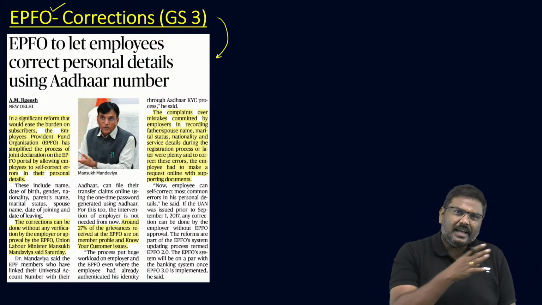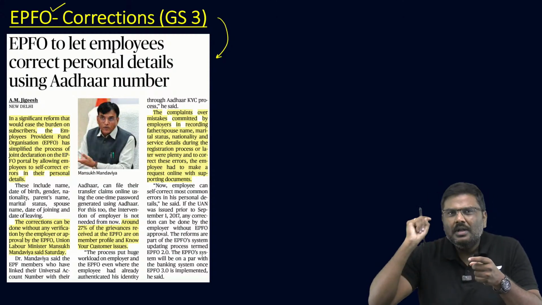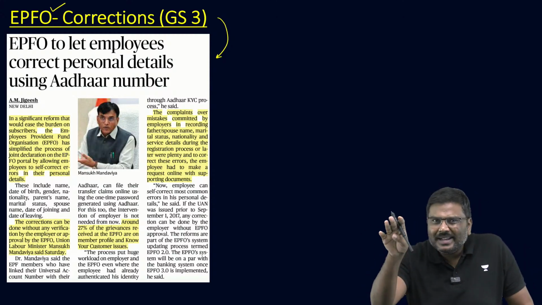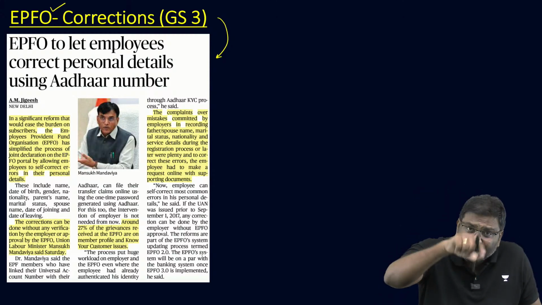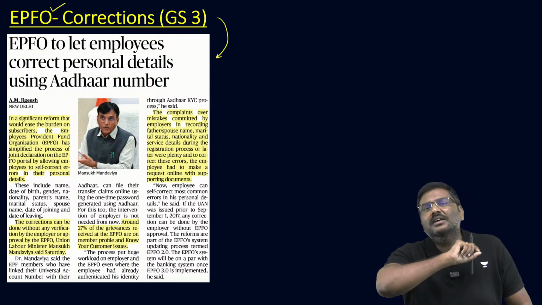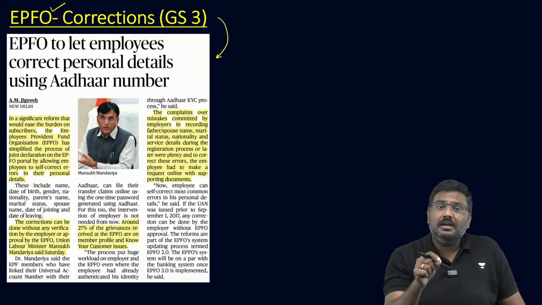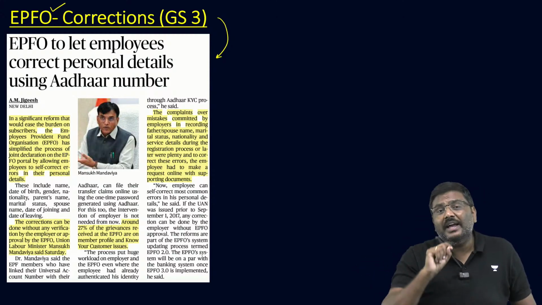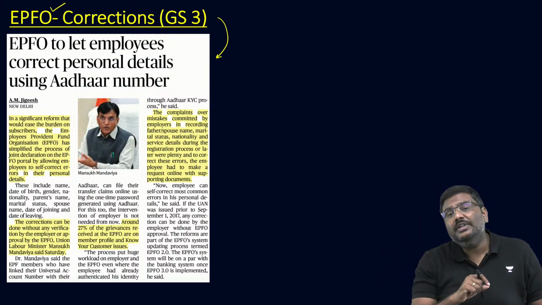But historically, whenever a new subscriber, a new employee, joins an organization, the company does all the formalities. What if the person filling the form on behalf of the employee makes a mistake in the name of the employee? What if they make a mistake in the correct gender, the correct address, or the employee ID of the employee?